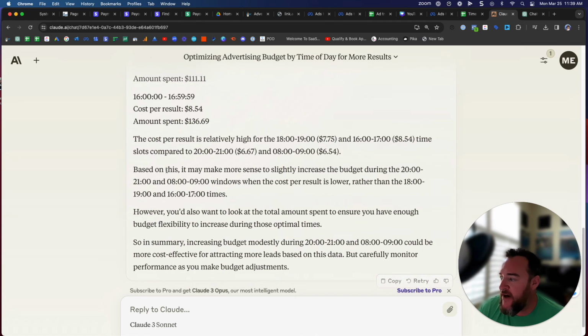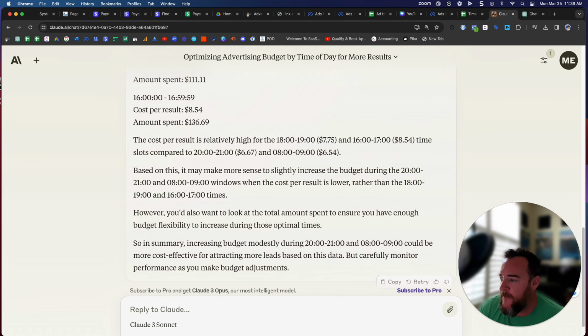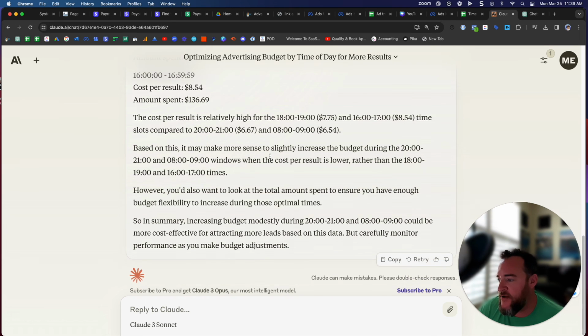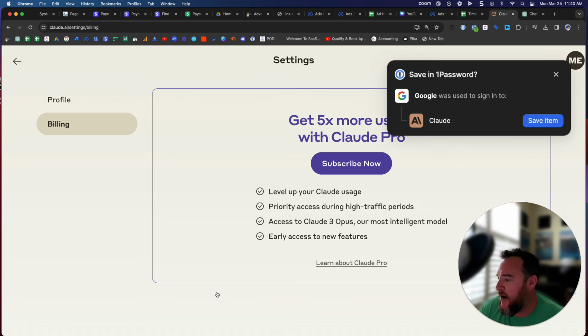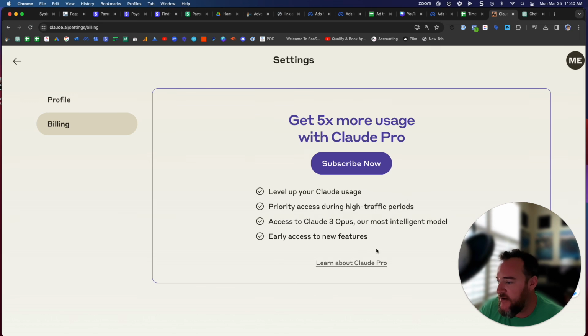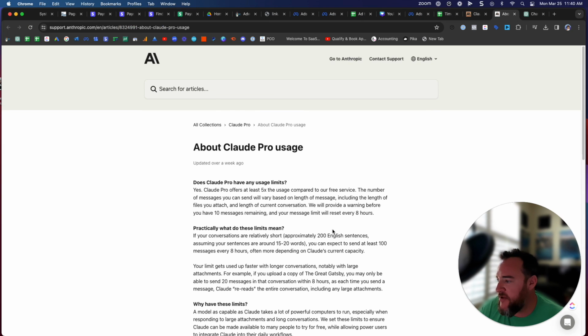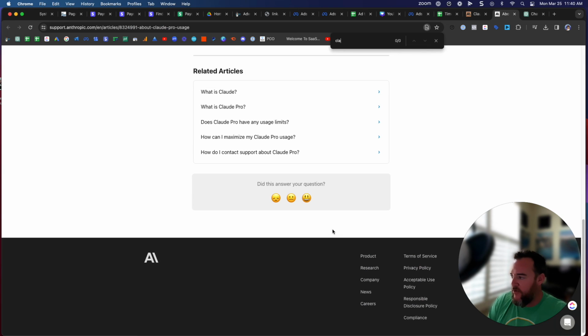Then it starts to break down, out of these four periods of time, when the cost makes more sense. It said that these two times out of the four had a higher cost, and these two times had a lower cost. So it even produced an explanation and a logical recommendation off of just two responses to Claude. This is the free version. Claude 3 Opus is the paid version. I believe that it is about the same cost as ChatGPT or less. Let's just look that up real quick.